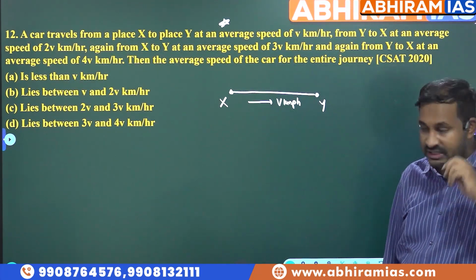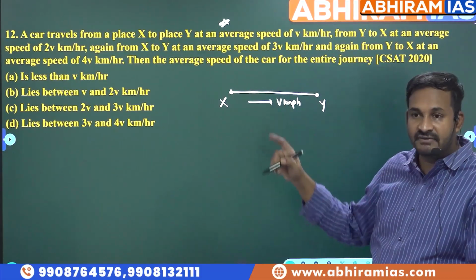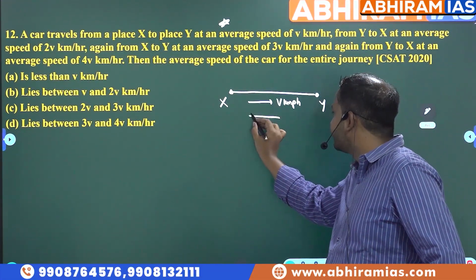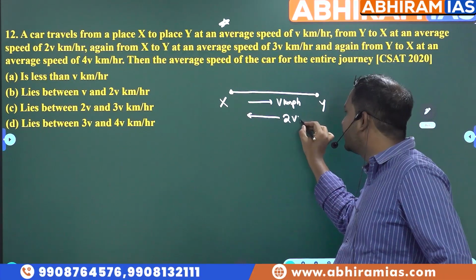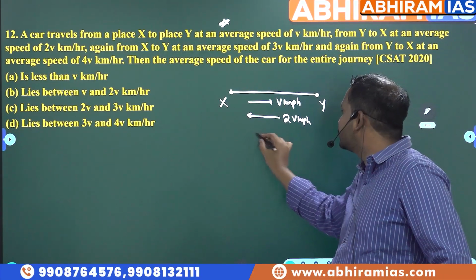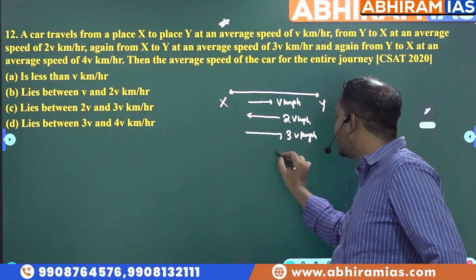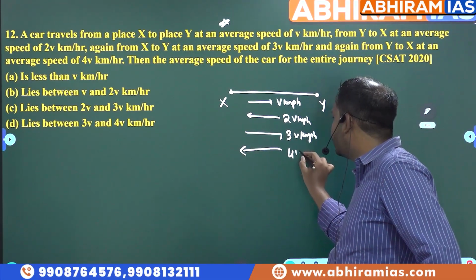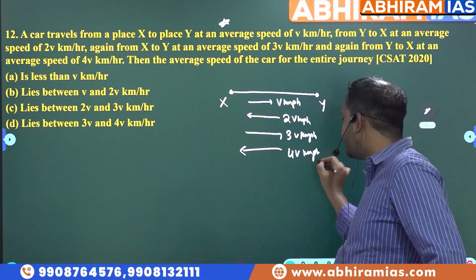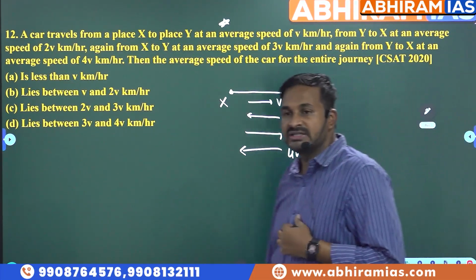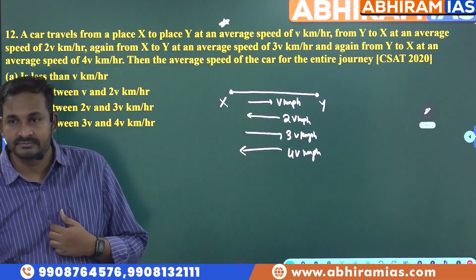Next, it is returning from Y to X, once again with what speed? 2v kmph. And again from X to Y with a speed of 3v kmph. And again at last 4v kmph. So what is the formula for average speed?